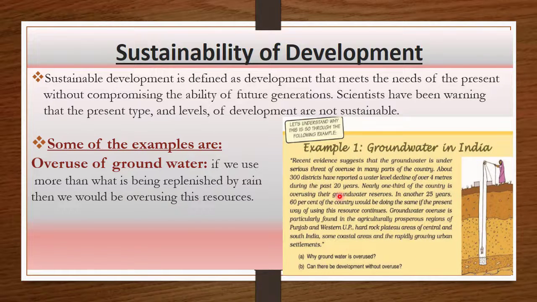Let's understand by these examples the groundwater in India. Actually, students, all of you know that water is a renewable resource, but recent evidence suggests that the groundwater is under serious threat of overuse in many parts of the country. About 300 districts have reported a water level decline of over 3-4 meters during the past 20 years, and nearly 1/3 of the country is overusing their groundwater reserves, as you can see here. And if it continues in the next years, that will be a very serious problem, as we need to conserve water.